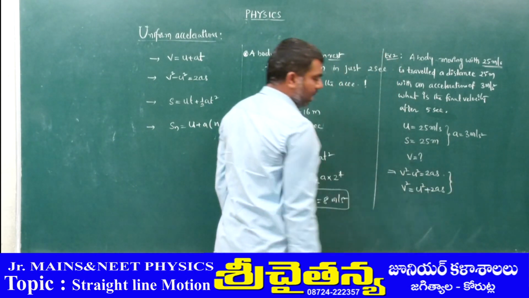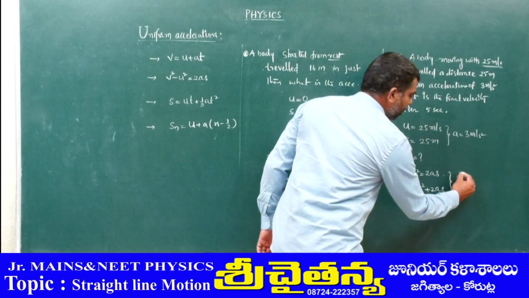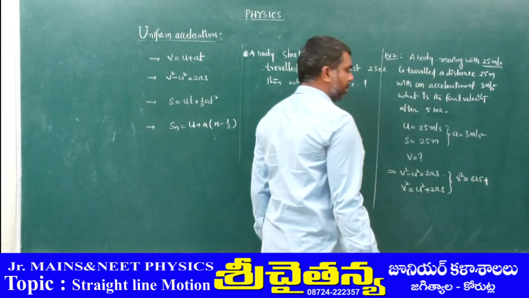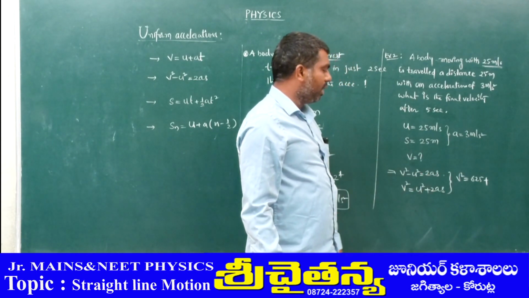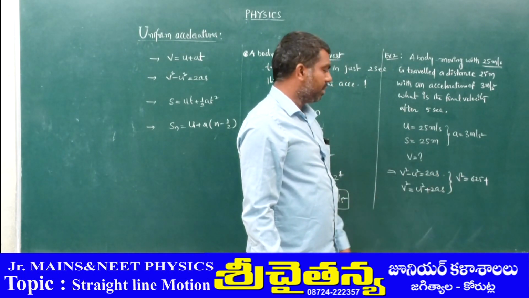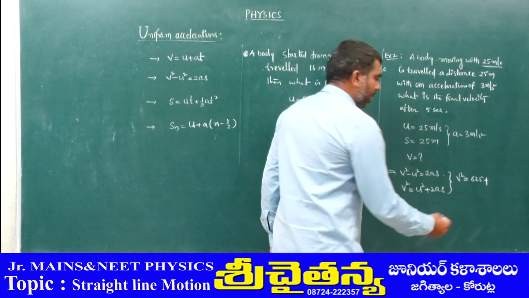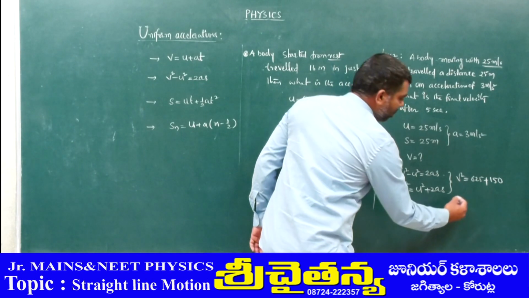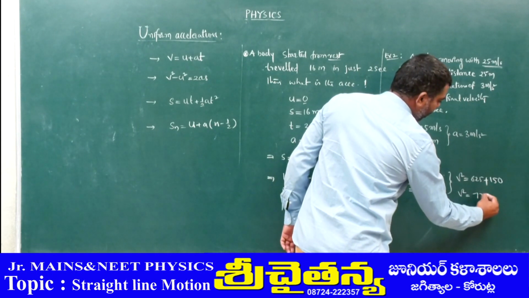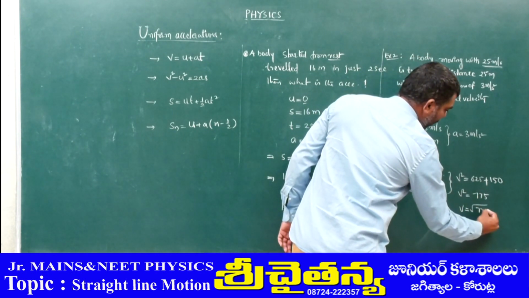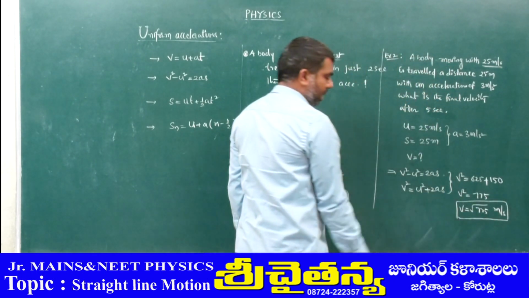Let us substitute the given values in this equation. Here u is given, that is 25. 25 squared means 625, plus acceleration is given, that is 3, and displacement is given, 25. 2 into 3 into 25. 2 into 25 is 50, into 3, that is 150. So this term is 150. So v² = 775. So v = square root of 775 meter per second. This is the final velocity actually.